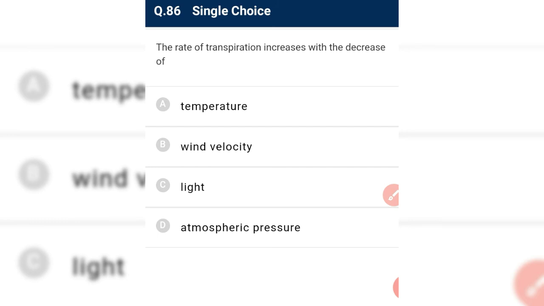The rate of transpiration increases with decrease of atmospheric pressure. If we decrease the atmospheric pressure, then the pressure on the leaf keeps decreasing, so evaporation will keep increasing.